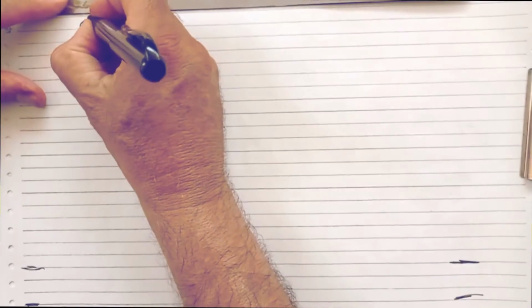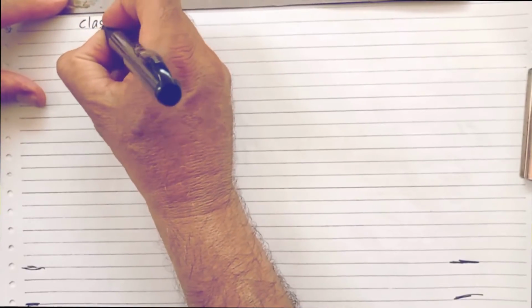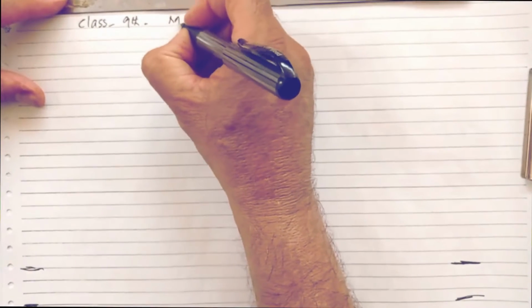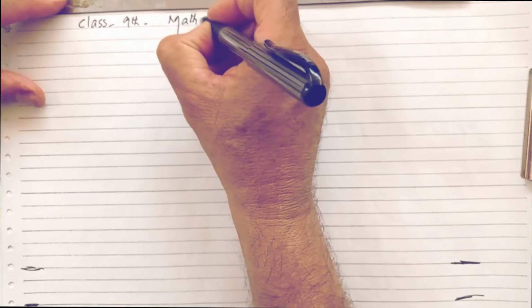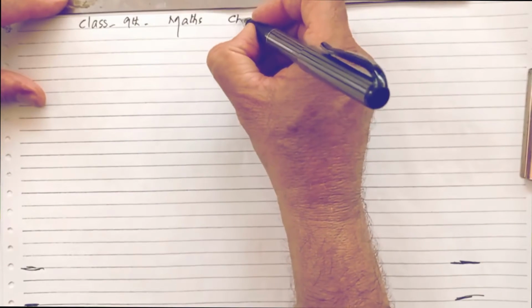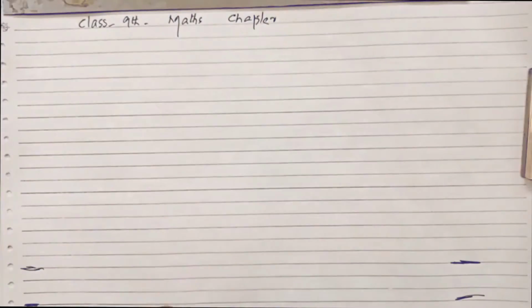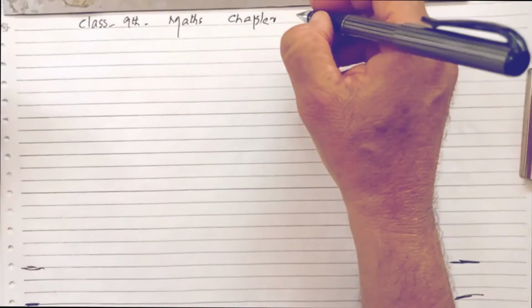Class 9th, subject is maths, chapter 3, and there is an example on page.